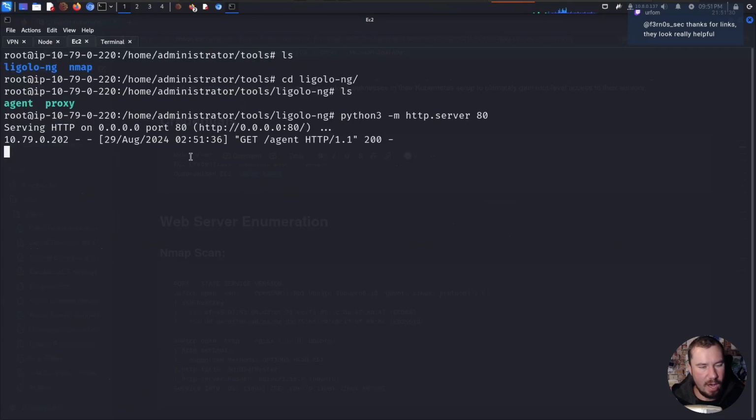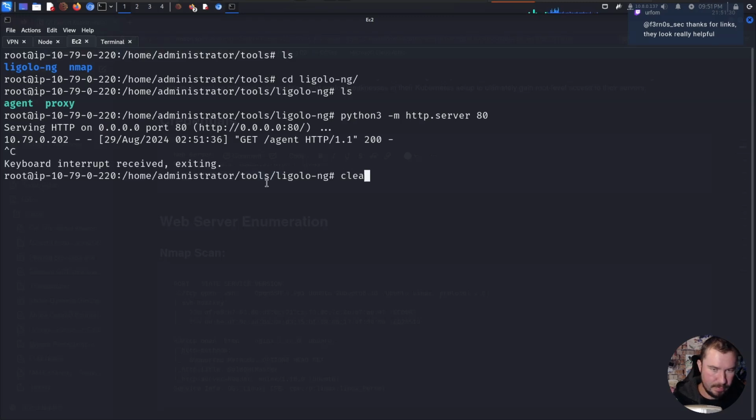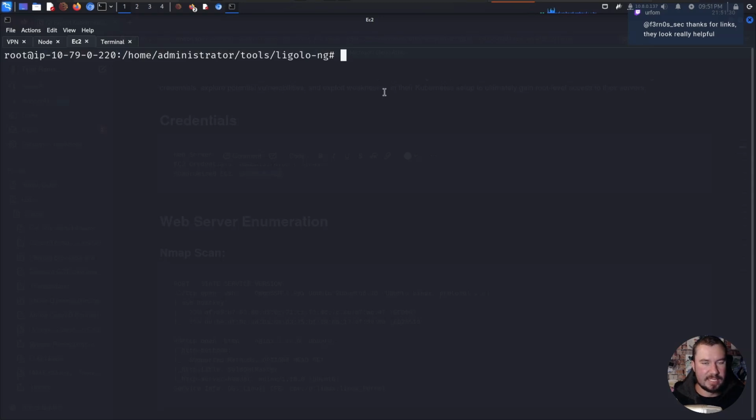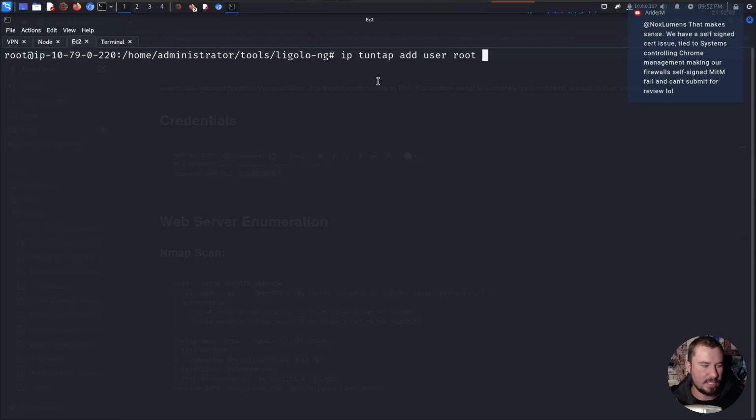Now what we need to do on our attack machine, or in this instance, the EC2 that we have running right here, is let's go ahead and set it up. Once again, I will include all of these commands in my notes that I'll attach to this video, but here's what we're going to do if you're going to follow along. First, we're going to do ip tuntap, set up our adapter. We're going to add our user root, because that's who we're signed in as right now. Mode tun ligolo, right? Just memorize that. Don't memorize it. Just include it in your notes. ip link set ligolo up. We want to turn it on.